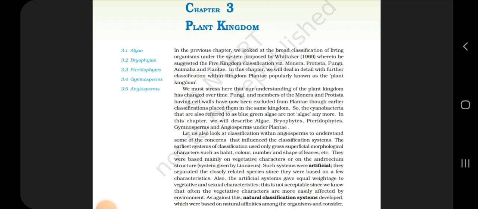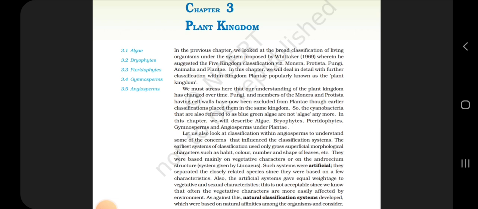Let us also look at the classification within the angiosperms to understand some of the concerns that influenced the classification system. The earliest systems of classification used only gross superficial morphological characters such as habit, color, number and shape of leaves, etc. They were based mainly on vegetative characters or on the androecium structure, as in the system given by Linnaeus. Such systems were artificial. They separated closely related species since they were based on a few characteristics.